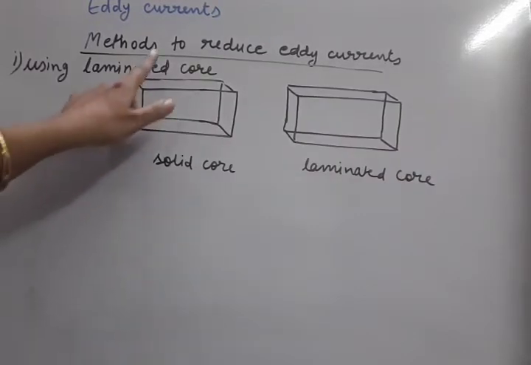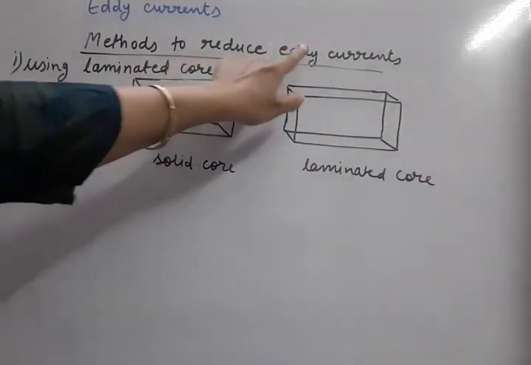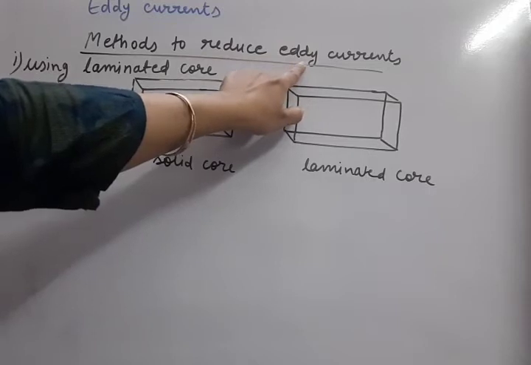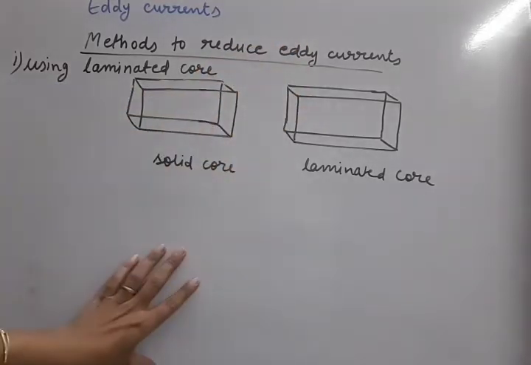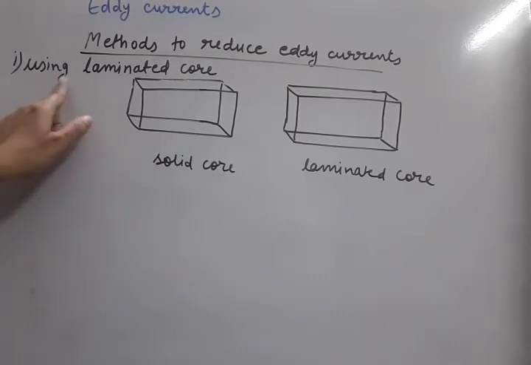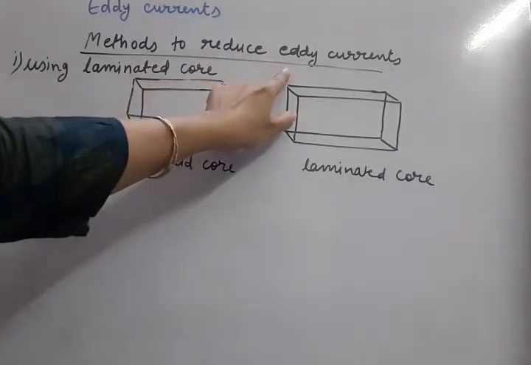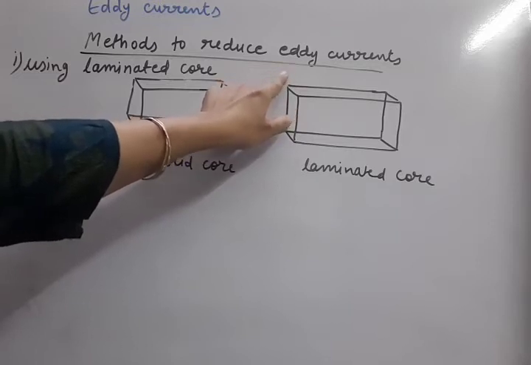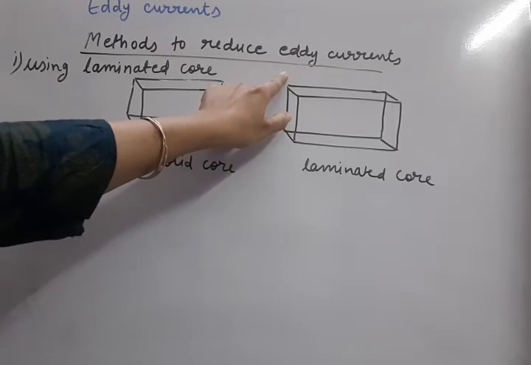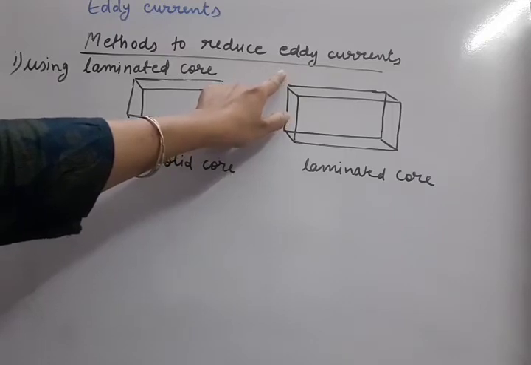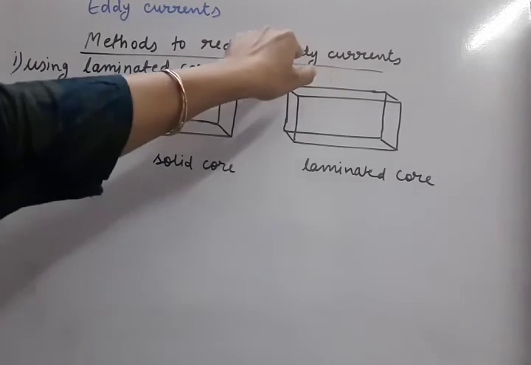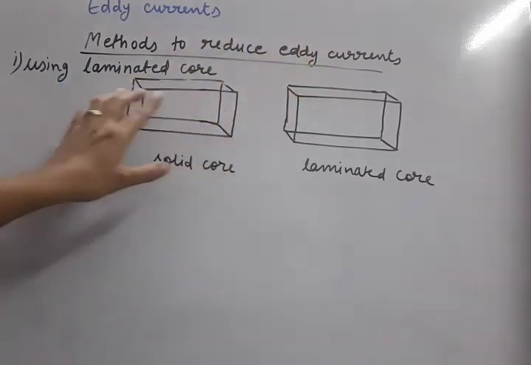Now the methods to reduce the eddy currents, we are going to study in two cases under two points. First is by using a laminated core we can reduce the eddy currents. As we have discussed, eddy currents produce a lot of heat and that's why energy loss takes place, and to prevent it we should reduce the magnitude of eddy current. So how do we do it?